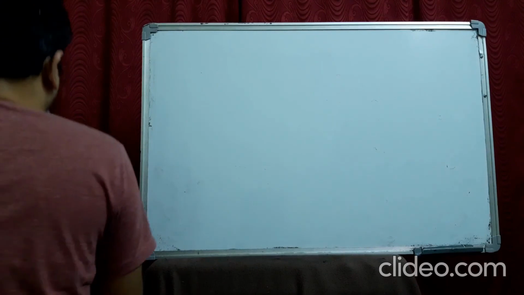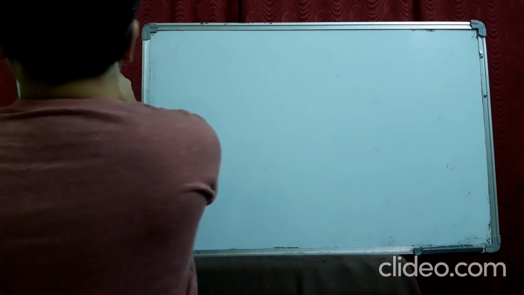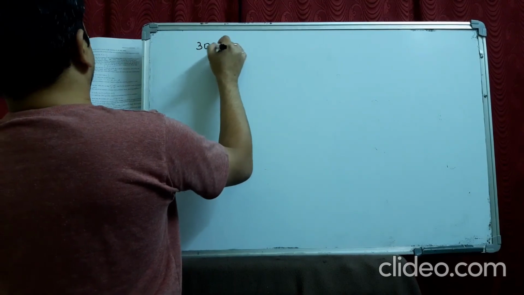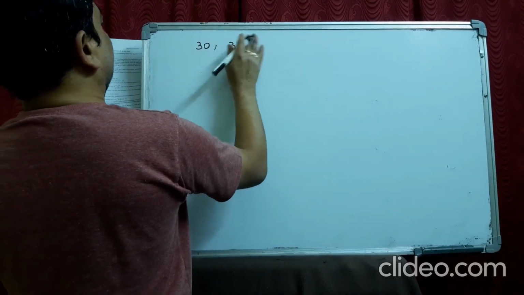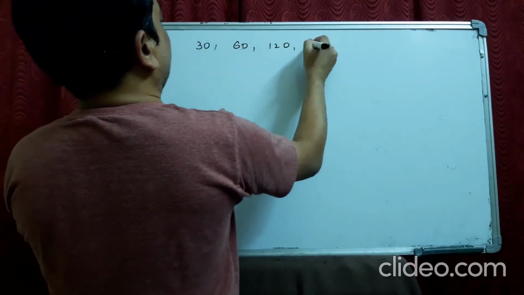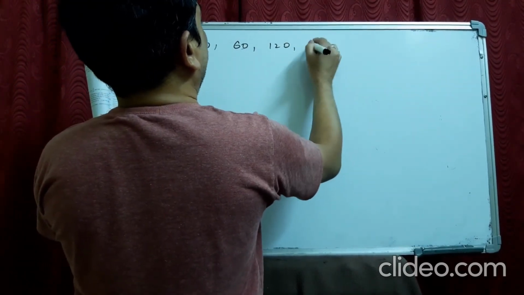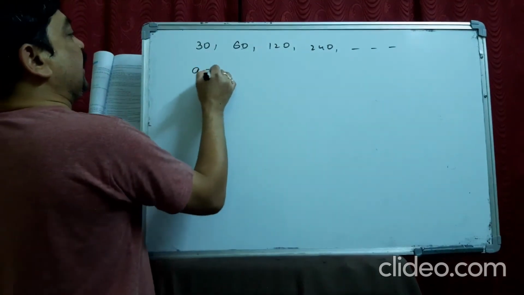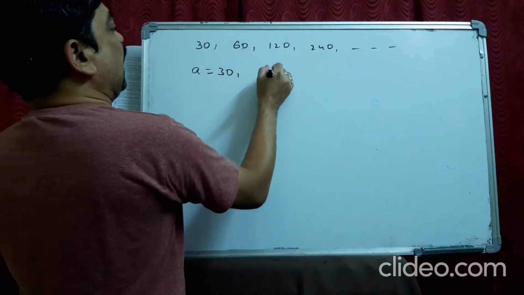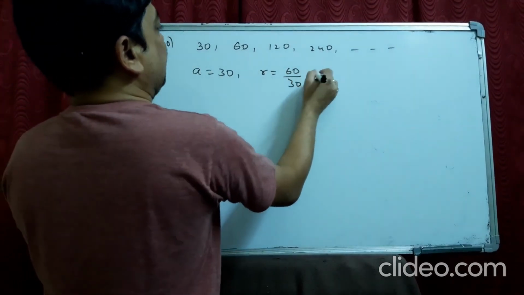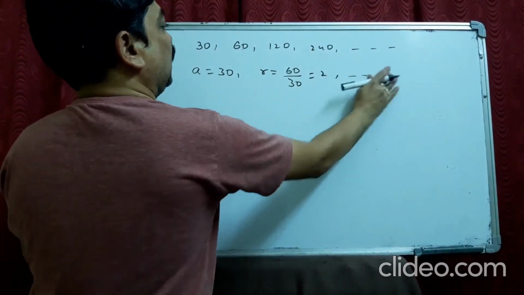Let's look at the 30th question. The number of bacteria initially was 30, and it becomes double. 30 into 2, 60 in the next hour. Next it will be 120, then 240. It keeps on doubling. So A is 30, and R is 60 by 30, which is 2. Like that it will go on.